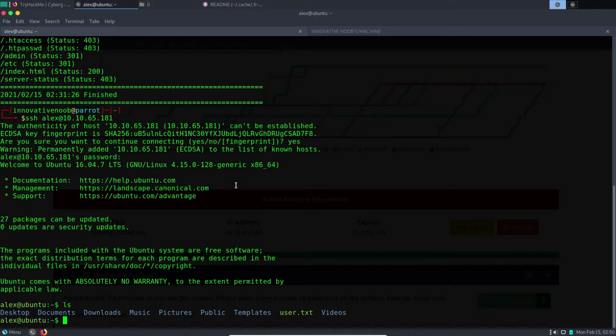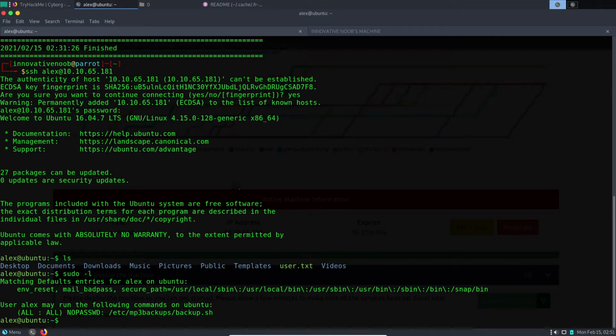So we got the user, and now our next step is to go for the root. Starting with the basics, if you're trying to do privilege escalation, one of the first steps is doing sudo -l, which shows anything available to the Alex user that he can run as root. As soon as we use that command, we can see there is a file backup.sh that user Alex may run.